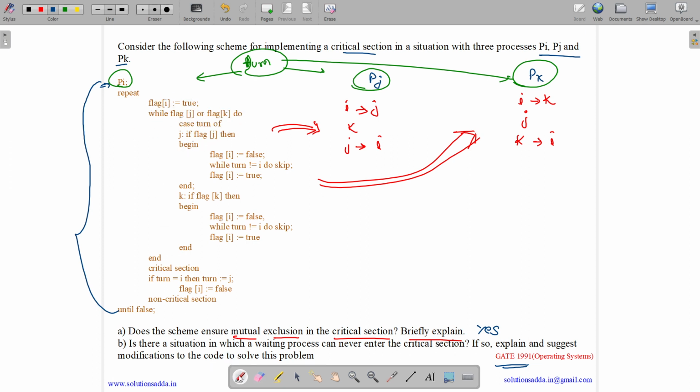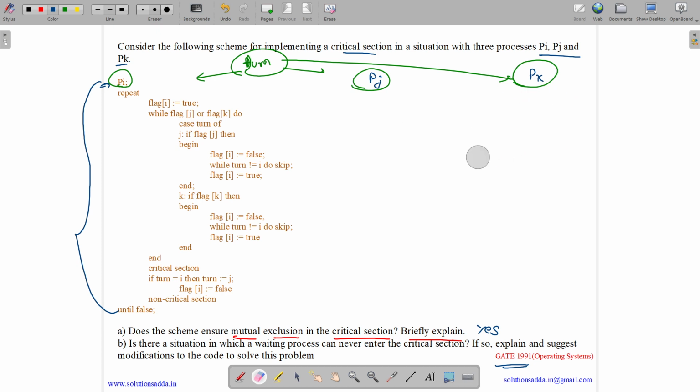The second part is saying, is there a situation in which a waiting process can never enter a critical section? Let us see how we can assume this. Let me remove all these codes. Now assume we have a global turn variable which has the value k. Assume this. Now assume that Pj wants to enter the critical section.